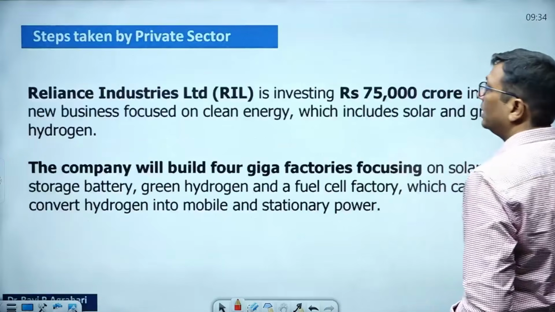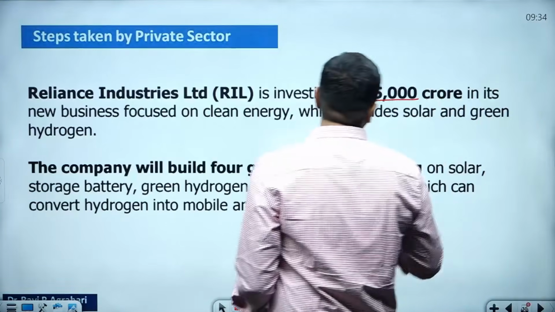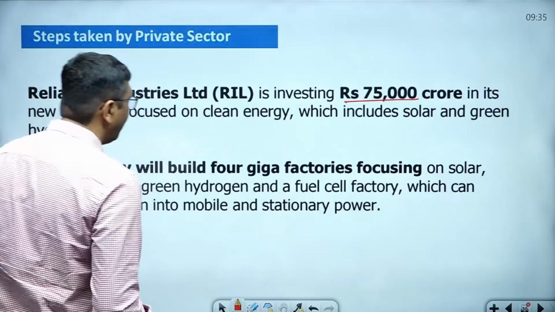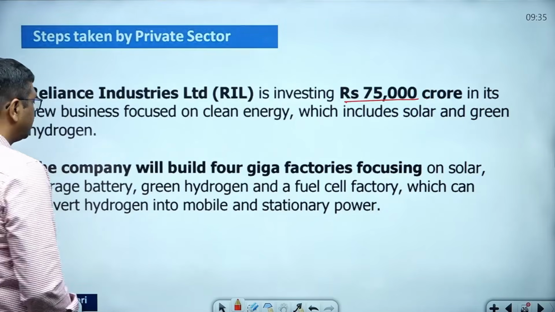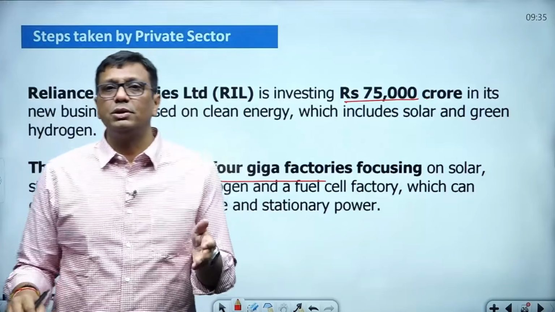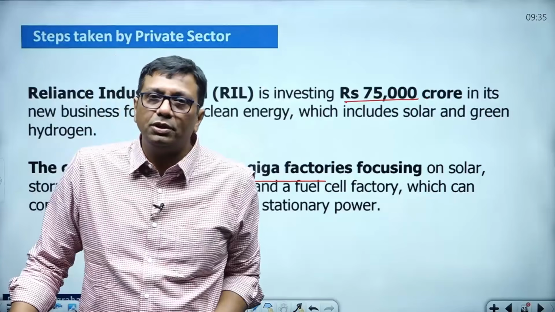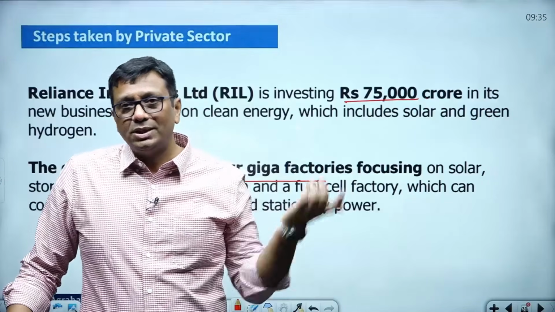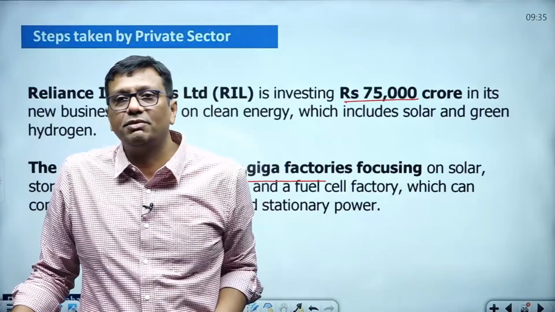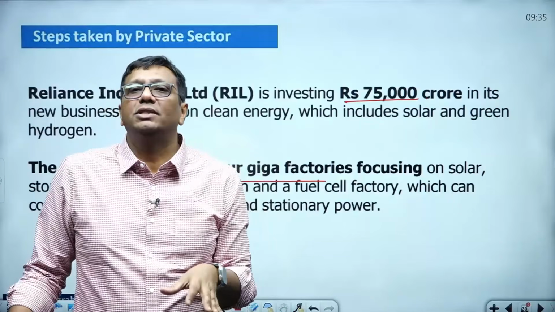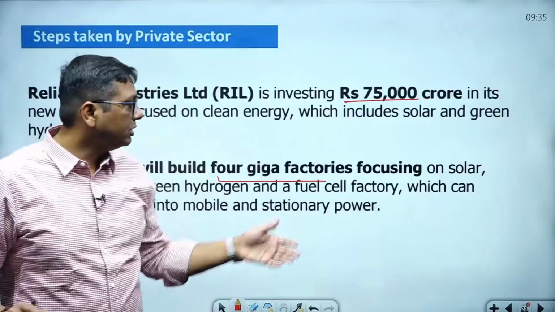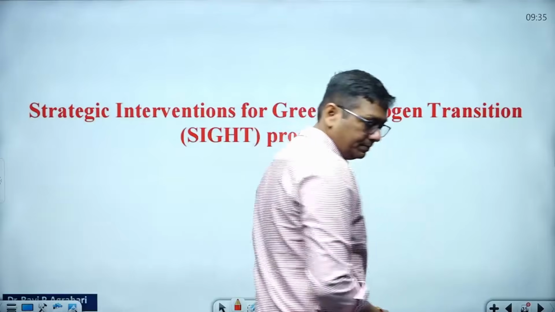Actually, in between there is news that Reliance Industries is going to invest 75,000 crore, especially for the green hydrogen sector, and they are focusing on 4 gigafactories. Of course, they know very well that in the coming future people will shift from petroleum to hydrogen fuel. So what about my source of income? They are very visionary guys. The Tata, Birla, Ambani, Adani. They know very well what kind of technology will come after 20 years. Accordingly, they are investing here. Definitely they are trying to develop, and in the coming future they will still be rich people. So this is the procedure they are using here.